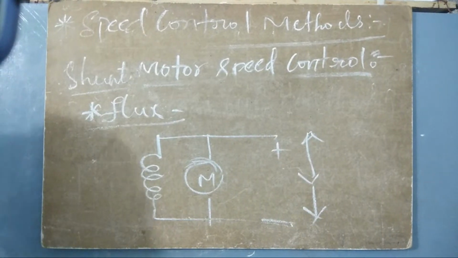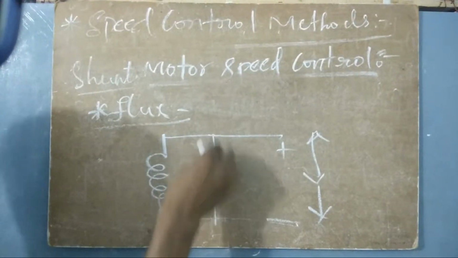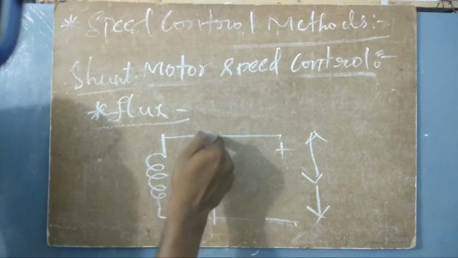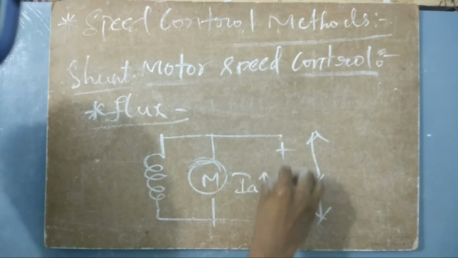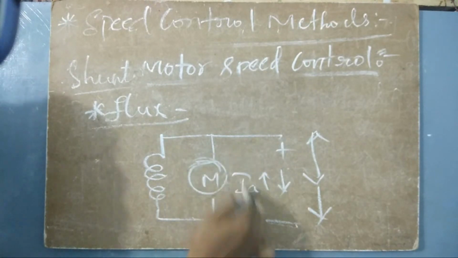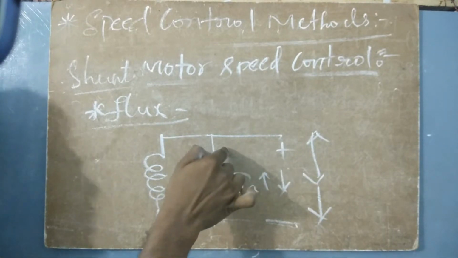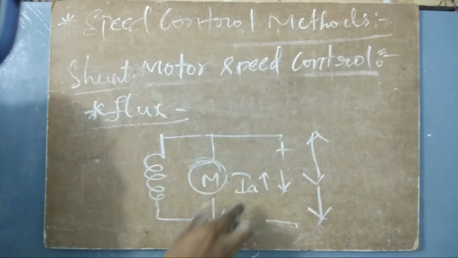So what have we done in the previous method? We have put one resistance here in between this motor and this node. So what happened? The armature current has increased or decreased. If the value of that resistance increased, the current decreased. If the value of that resistance decreased, the current increased. So the armature current is changing.